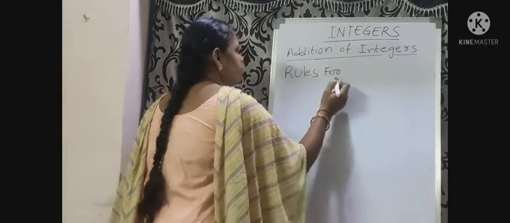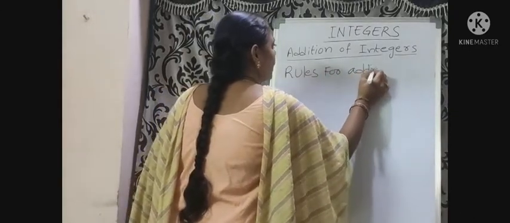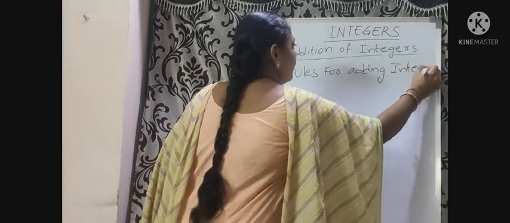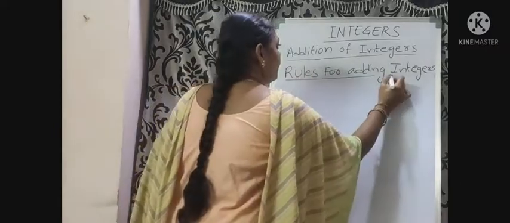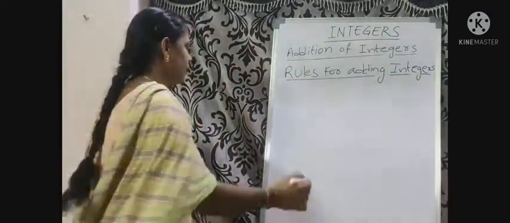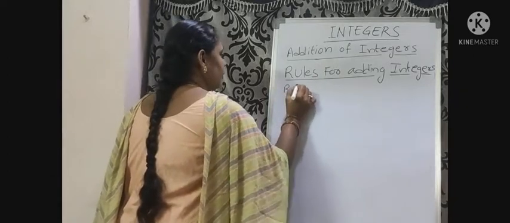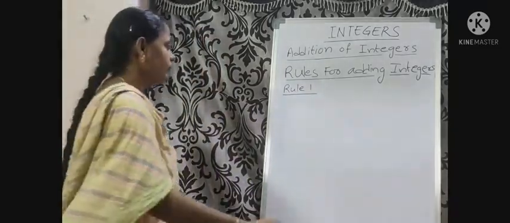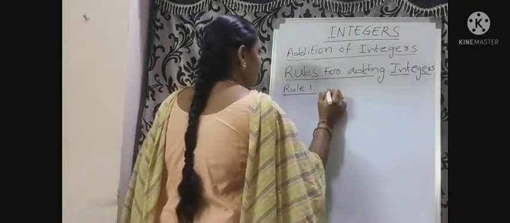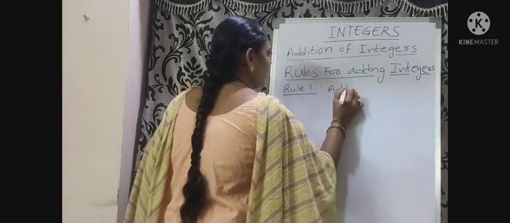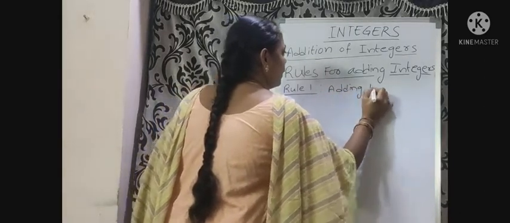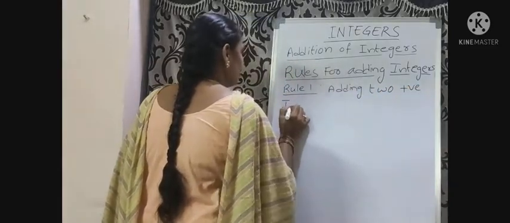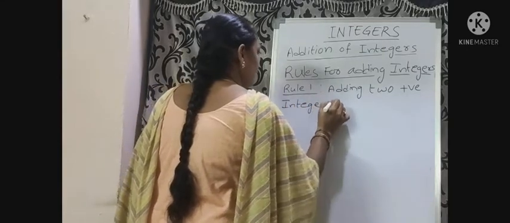Rules for adding integers. Rule 1: Adding two positive integers.